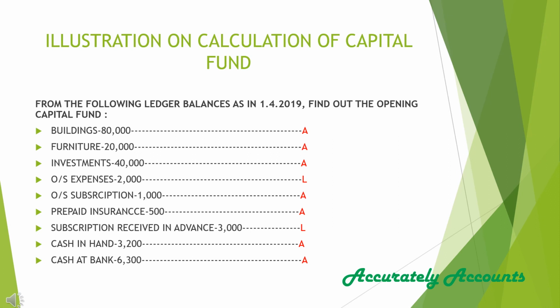Before I explain it on the board, I just wanted you to understand the way to treat all these ledger items. Buildings are treated as assets in the balance sheet. Furniture is also an asset. Investments, asset. Outstanding expenses are a current liability. Outstanding subscription is nothing but subscription earned but not received; we can also call it accrued income or accrued subscription. We need to treat it as an asset. Prepaid insurance is also going to be an asset. Subscription received in advance will be a liability because any income received in advance is treated as a liability. Cash in hand, asset. Cash at bank, asset.